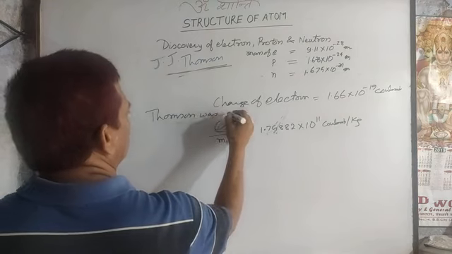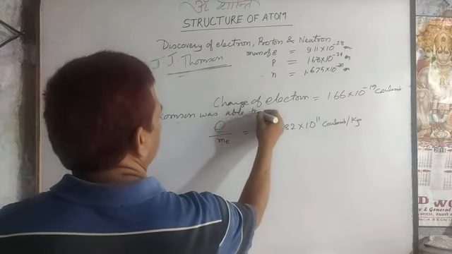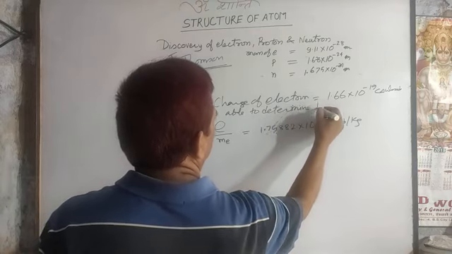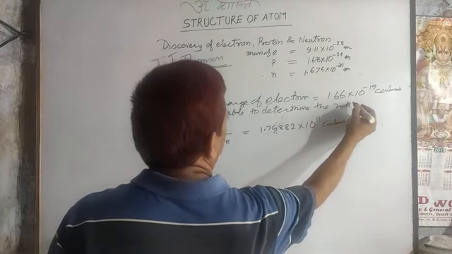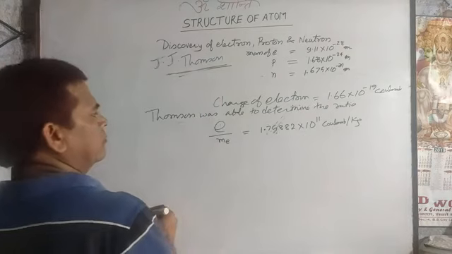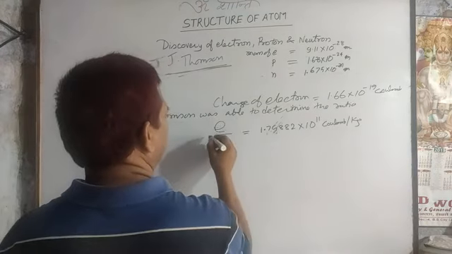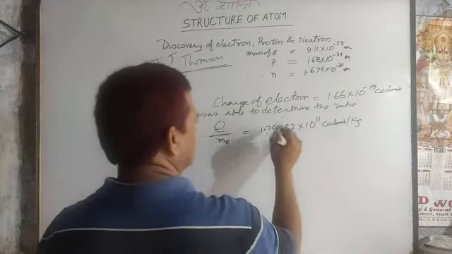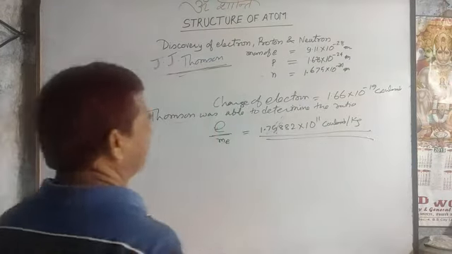Thomson was able to determine the ratio between the charge of the electron and the mass of the electron, and he calculated that value.